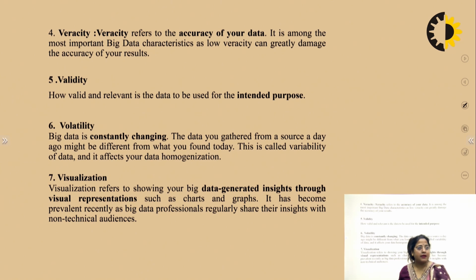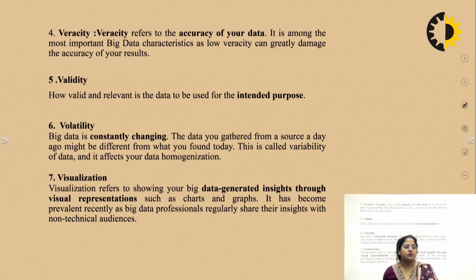Now comes to the veracity. Veracity refers to the accuracy of data. It is among the most important big data characteristics, as low veracity greatly damages the accuracy. And validity is how valid and relevant the data is to be used for the intended purpose.